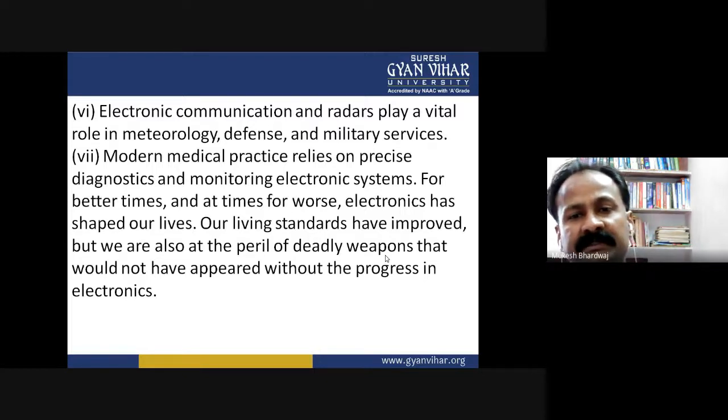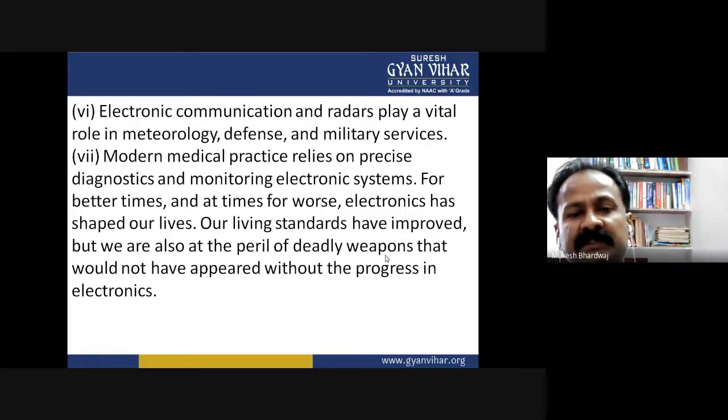Modern medical practice relies on precise diagnostics and monitoring electronic systems. So, with the help of electronic systems, nowadays in the medical field, modern medical practice is almost relying on diagnosis, monitoring and observing human health, which gives accuracy and precision and is an aid to treat situations in a very fast and secure way.